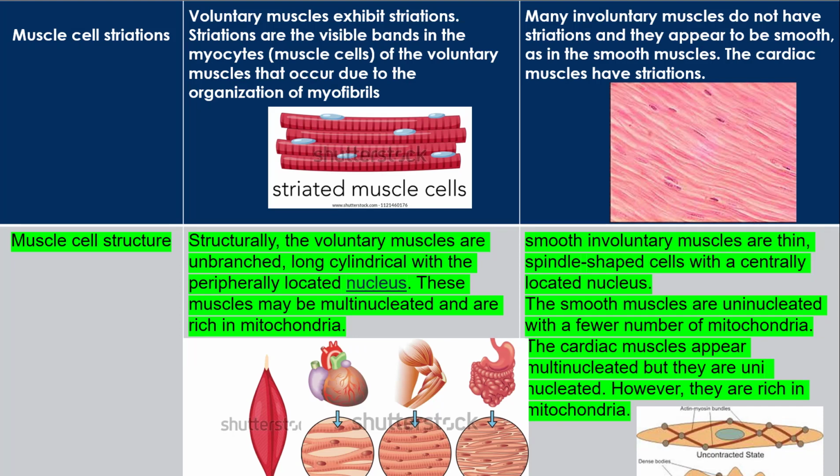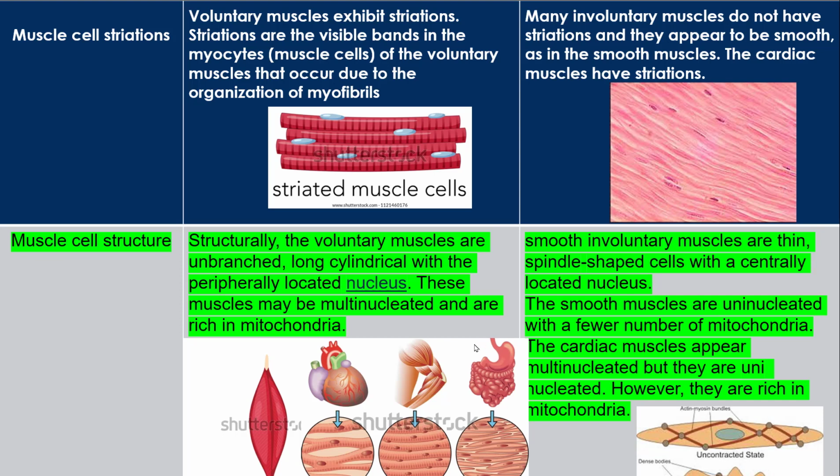Striation. Voluntary muscle exhibits striation. Striations are the visible bands in the myocyte. Myocyte means the muscle cell of the voluntary muscle, and the bands occur due to the organization of myofibrils. Here the muscles look striated. The non-voluntary muscles do not have striation, and they appear to be smooth. Here you can see they have a smooth background. On the other hand, the cardiac muscle, which is involuntary, has striation.